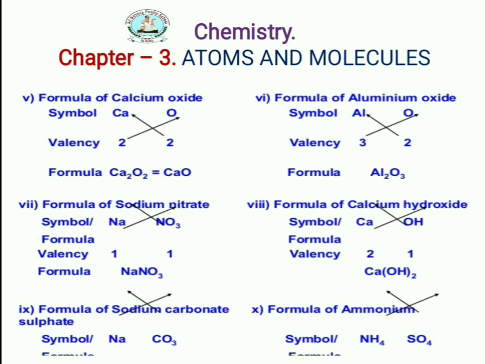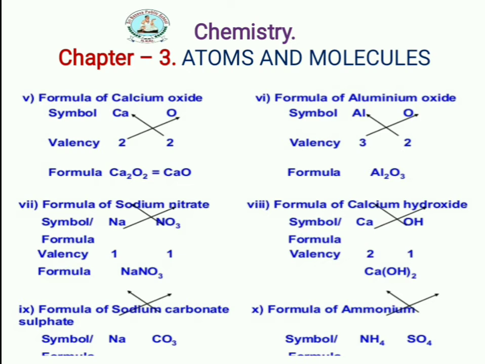And the next one is the formula of calcium hydroxide. Calcium is 2 valency, OH is 1 valency. When you cross with each other, it becomes Ca(OH)2. You write it in brackets. And the ninth one is sodium carbonate. Sodium carbonate means what here? Na is 1 and carbonate is 2. You may write Na2CO3.